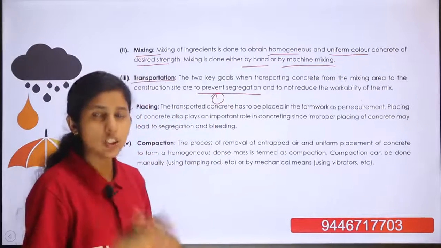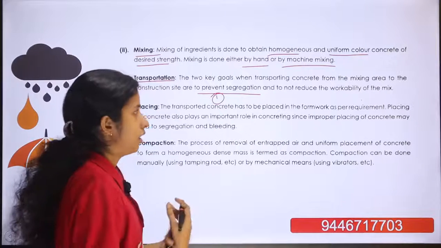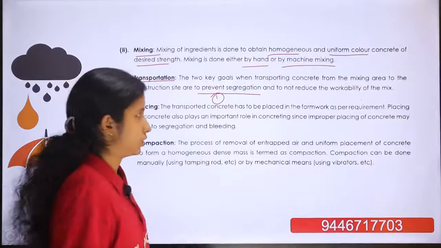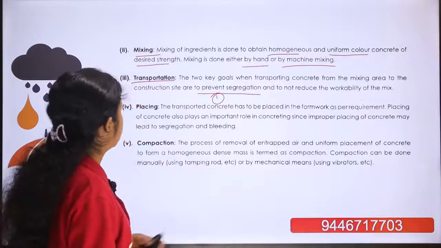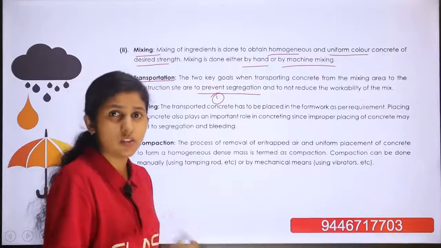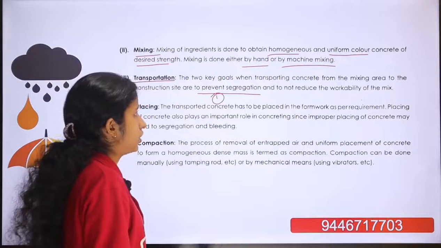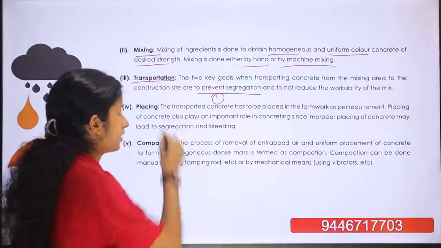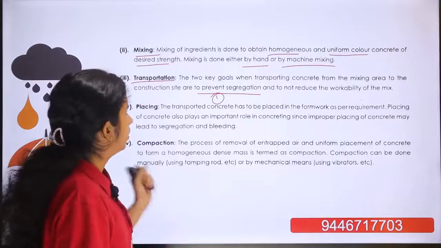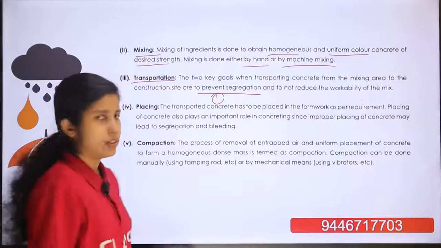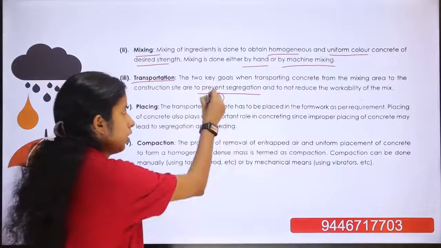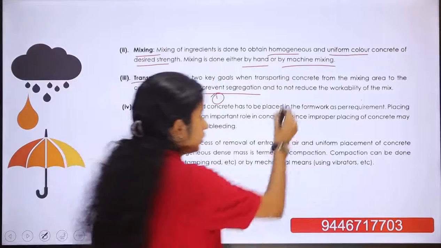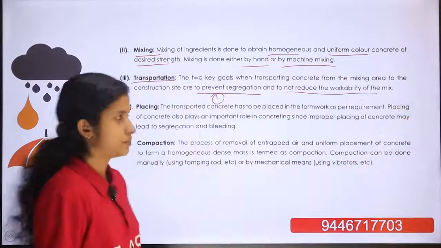If segregation occurs, the workability of the mix will be reduced, and the strength of the concrete will be reduced. So while transporting, we should ensure that no segregation occurs and the workability of the mix is not reduced.